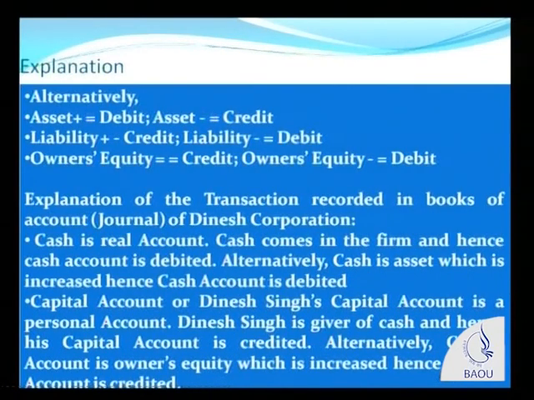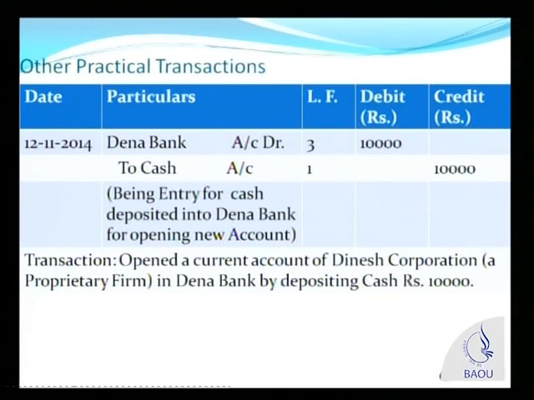My dear friends, this is a detailed explanation of the first transaction we have discussed. Now we will look at some other transactions, but not in such great detail, because you need to understand these basic concepts about the rules, according to either the personal account, real account, nominal account method, or you can go for asset plus is equal to debit, asset minus is equal to credit. We look at the second transaction.